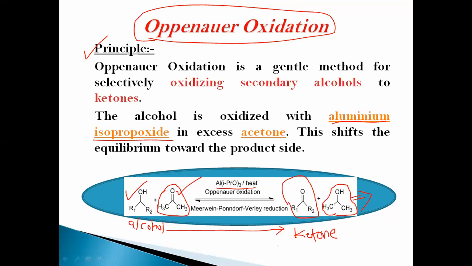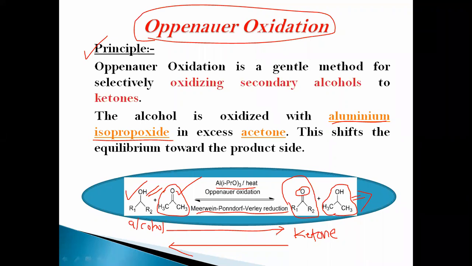Opposite to this reaction, from ketone to alcohol, that type of reaction is called a reduction reaction. Reduction means the oxygen undergoes reduction to form a hydrogen-substituted reduced product, that is alcohol. Opposite to the Oppenauer oxidation reaction, that reaction is called the Meerwein-Ponndorf-Verley reduction, in short, MPV reduction.